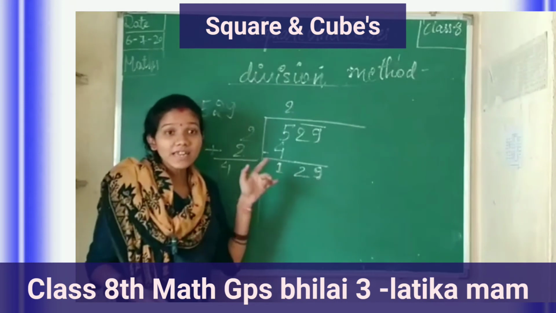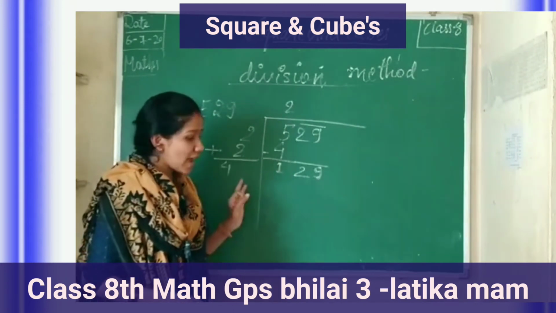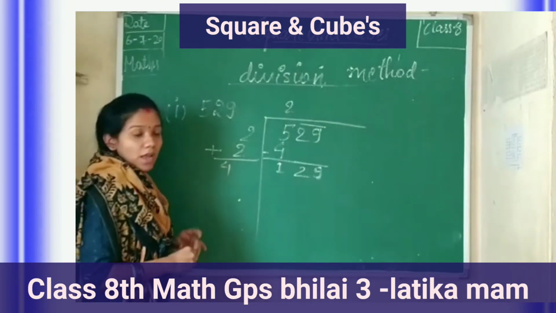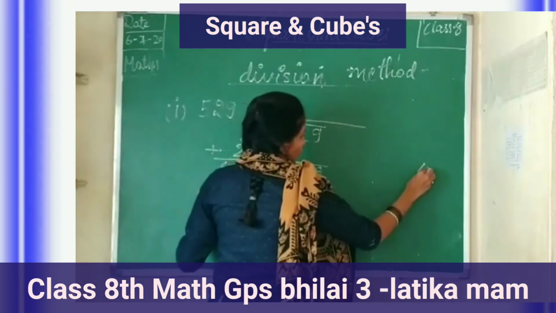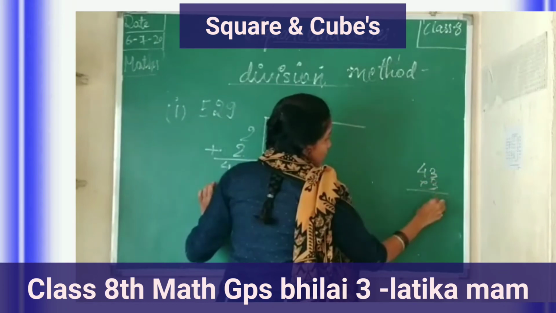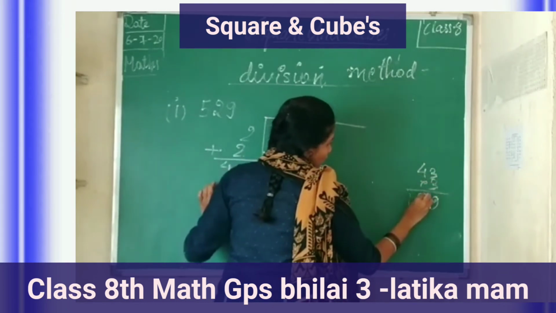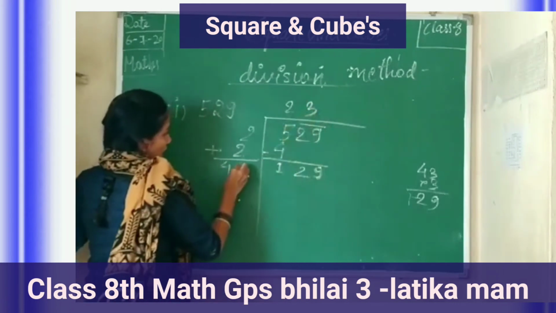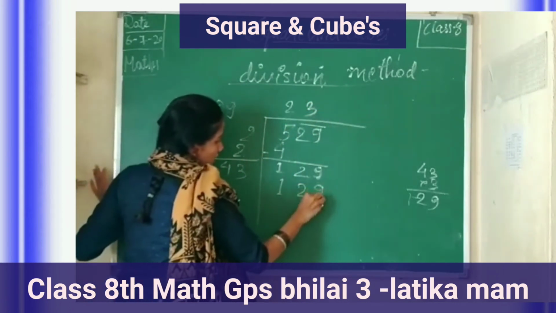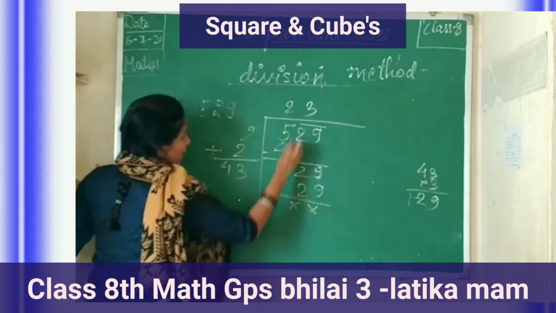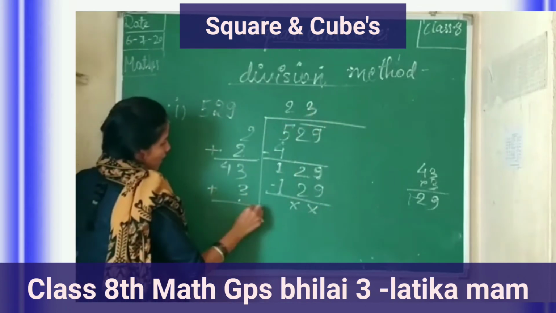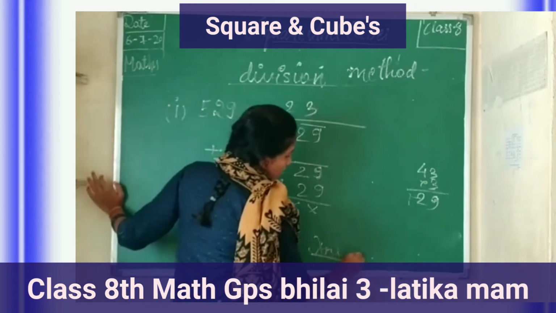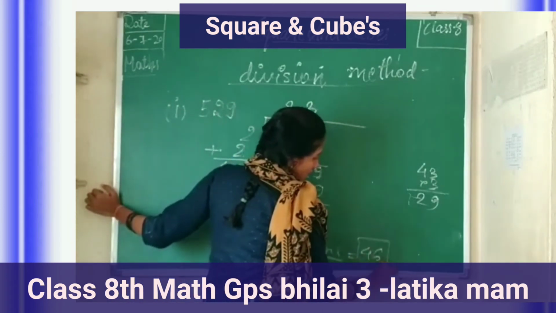You can see by which number 129 can be multiplied. 3 threes are 9. Then multiply the 3 as 43. 3 threes are 9, 4 threes are 12. 129. Then you multiply by 3 as 129. Plus on the left hand side 46. Answer 46.